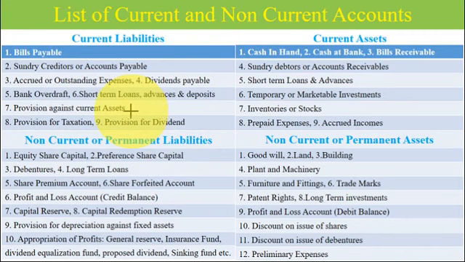Students, remember provision against current assets is simple. Let's take an example: bad debts provision, RBDD, reserve for bad and doubtful debts created on debtors. That is called a provision against current assets. Then come the current assets: cash in hand, cash at bank.